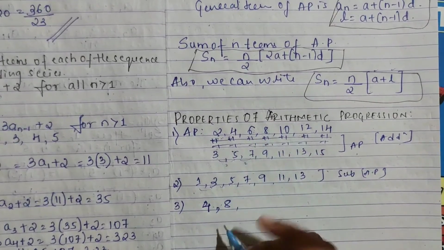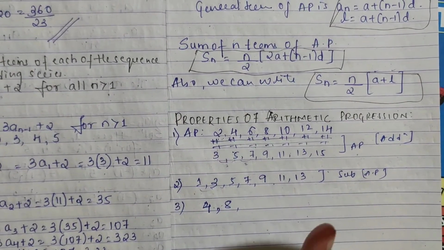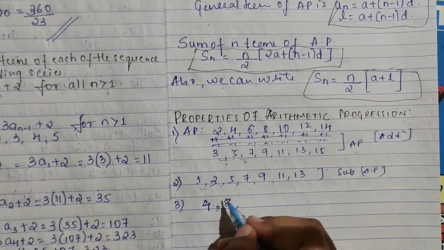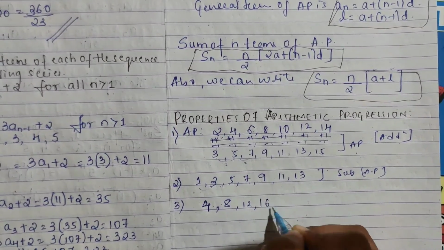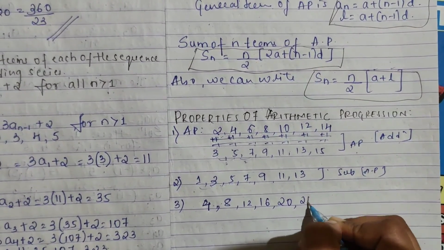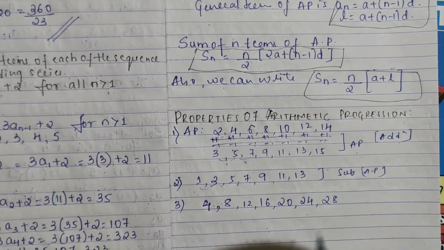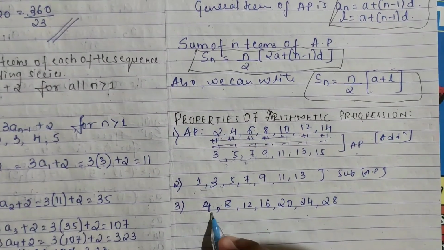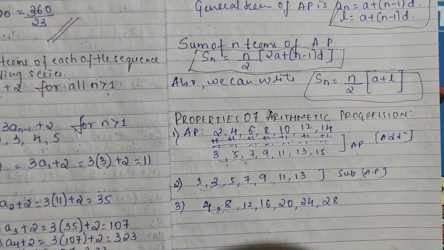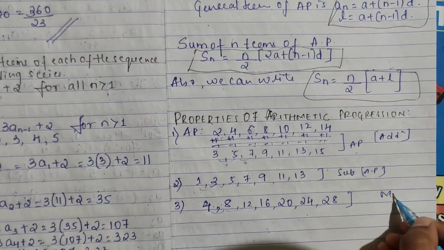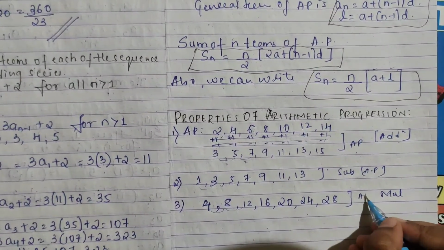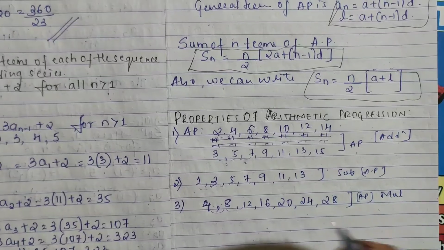Again 2, the same constant, you have to multiply each term. 6 twos are 12, 8 twos are 16, 10 twos are 20, 12 twos are 24, 14 twos are 28. You can see you are getting 4 as your difference. So even for multiplication you will get an AP.